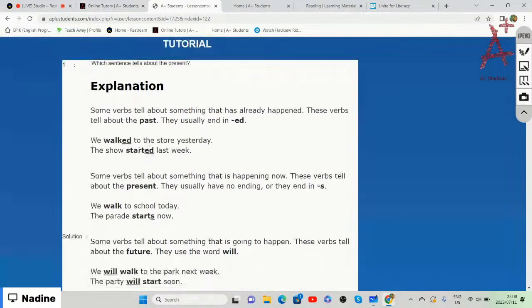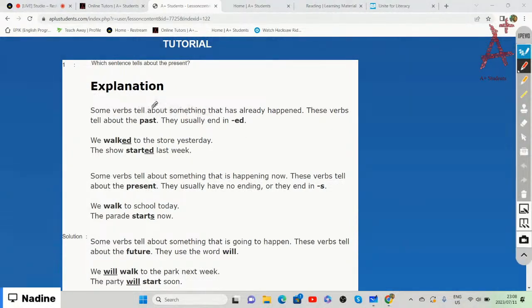So some verbs tell about something that has already happened, right? And these verbs tell about the past. So if something happened already, then we say that it happened in the past, right? And usually, if something happened in the past, then the verb ends in ed.